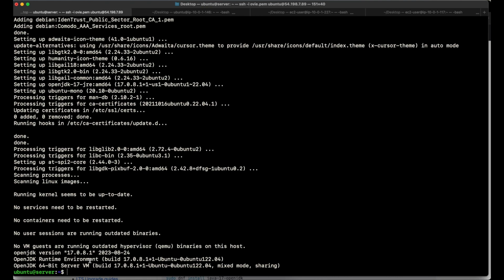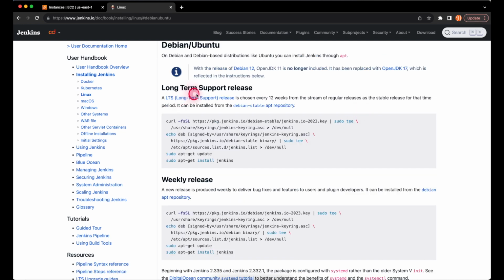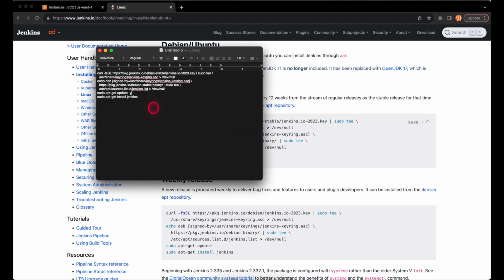Now, let's head back to the documentation. In the table of contents, click Debian. Under the long-term support release, copy the command to a text editor and include a -y in the last 2 commands. This allows an automatic approval of prompts during the installation process. Copy and paste in your terminal. Hit Enter.